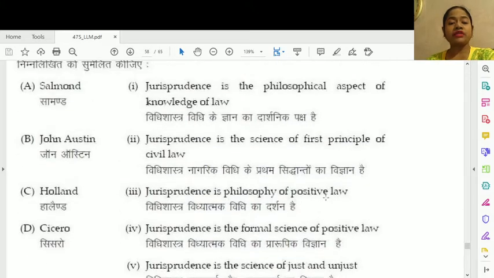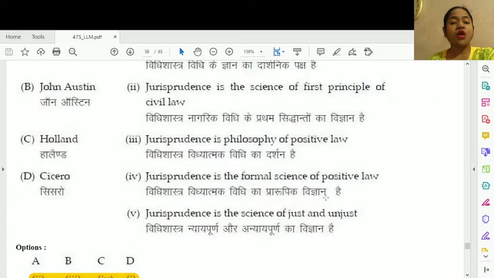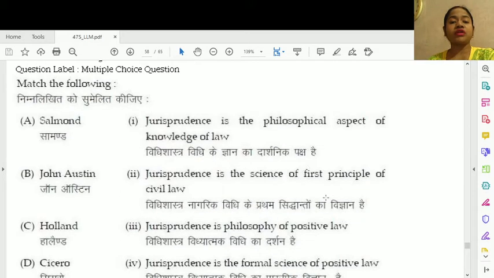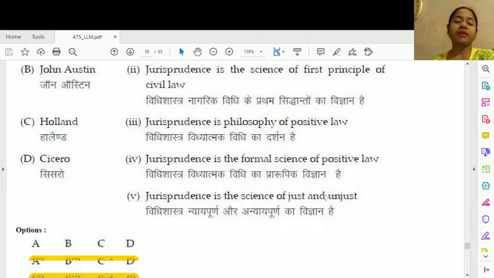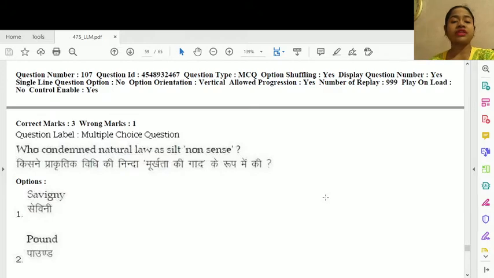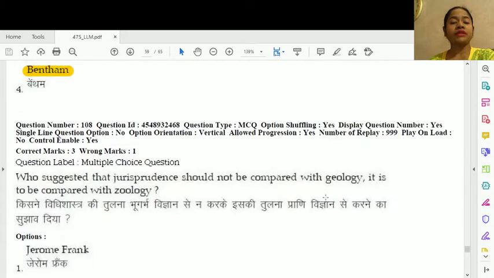Salmond says jurisprudence is the science of first principles of civil law. John Austin says jurisprudence is philosophy of positive law. Holland says jurisprudence is the formal science of positive law. Cicero says jurisprudence is a philosophical aspect of knowledge of law. Question number 107, who condemned natural law as silly nonsense? This is option number 4, Bentham.